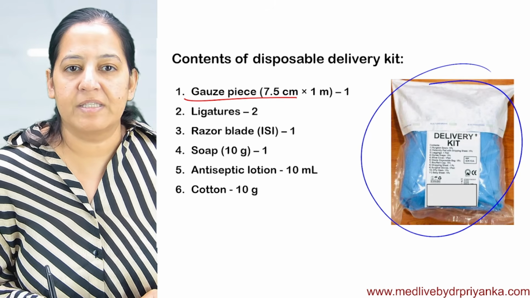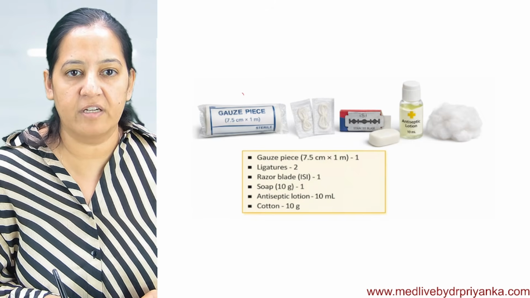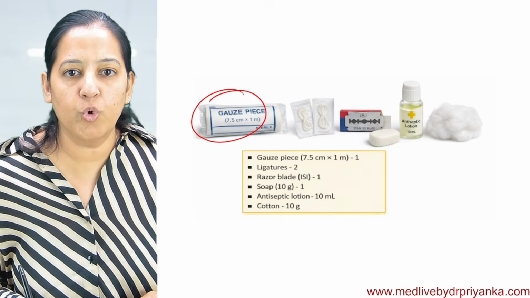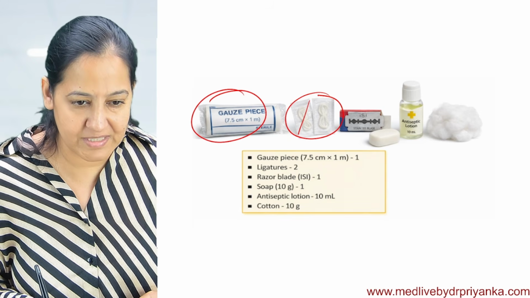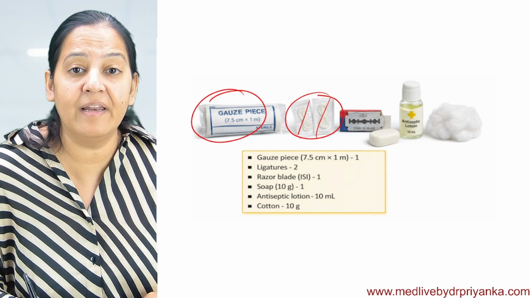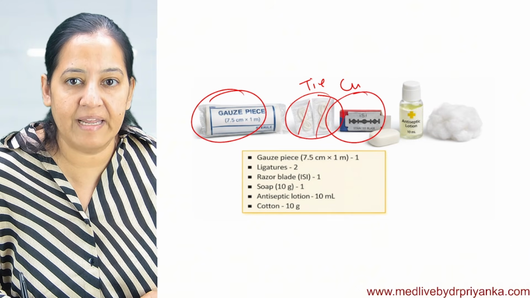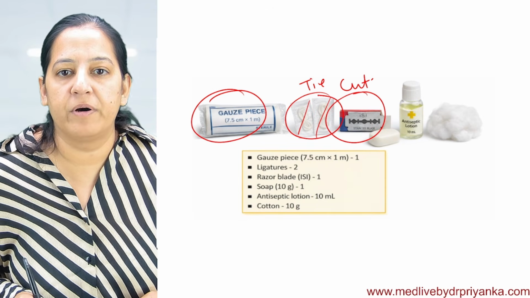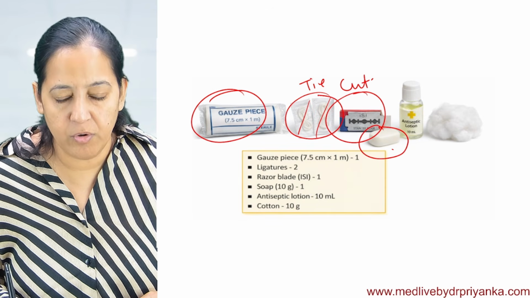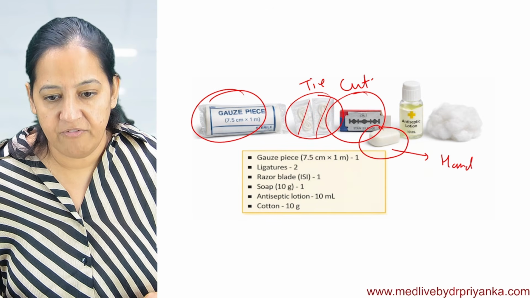If I open this kit, it contains a gauze piece. It contains 2 ligatures, so if one is wasted, there are 2 for the clean tie. It contains a new sterile razor blade for the clean cut. It contains one soap for clean hands.